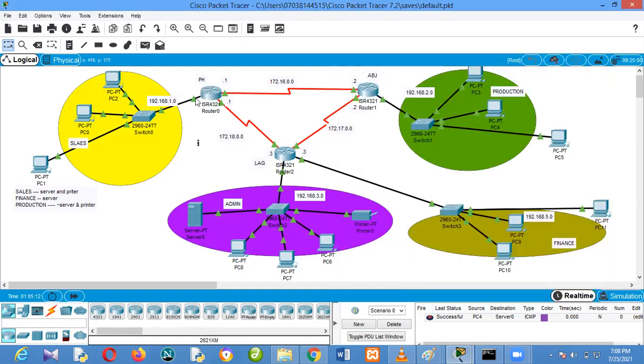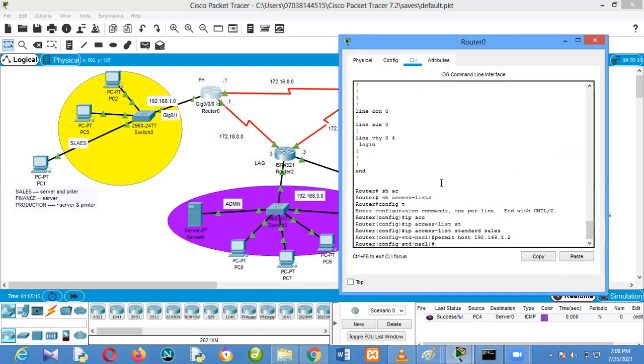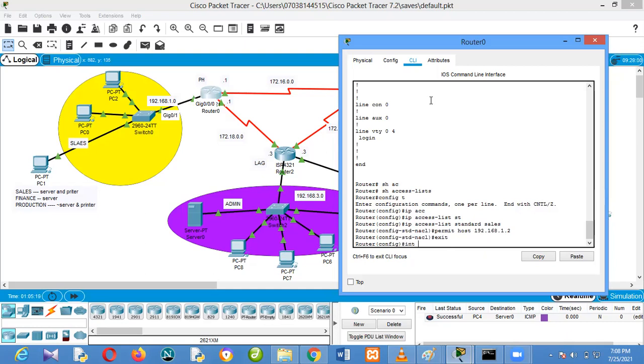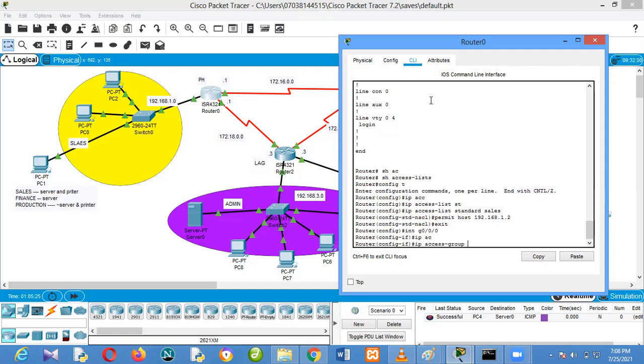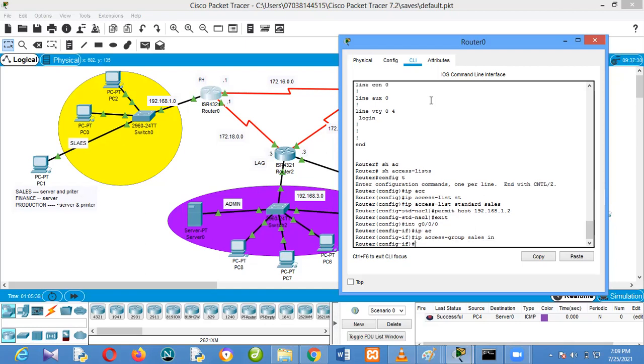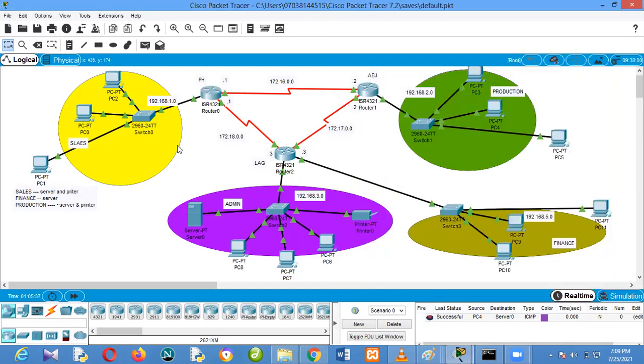Which interface? Interface G0/0. So I can go to exit, interface G0/0/0. I will say ip access-group. Now, since I didn't use any number, I'm going to use the name that I used, sales. Inbound. That's all. So let me test.